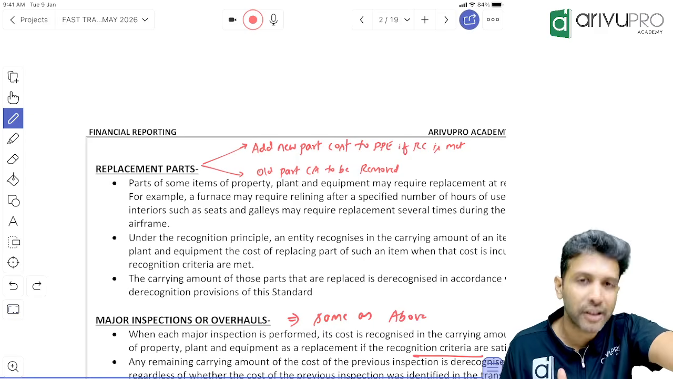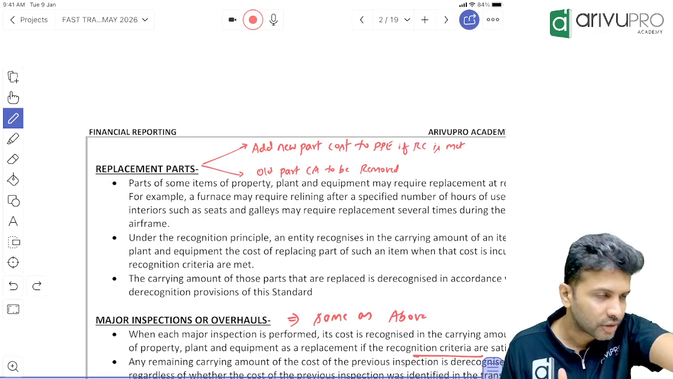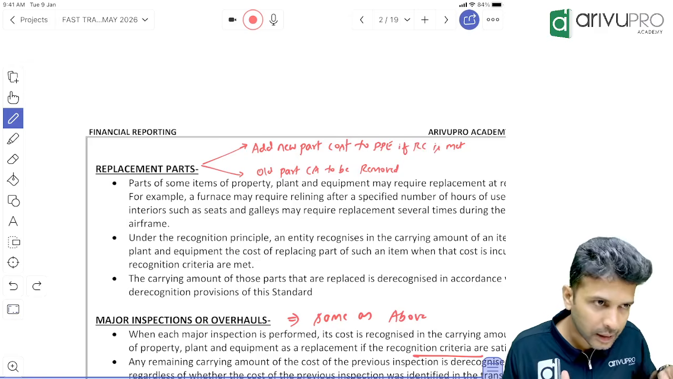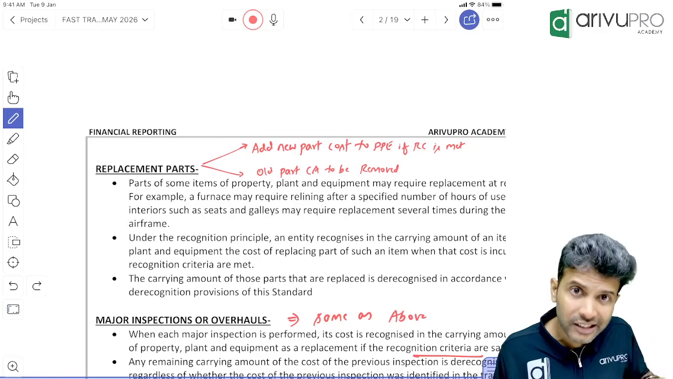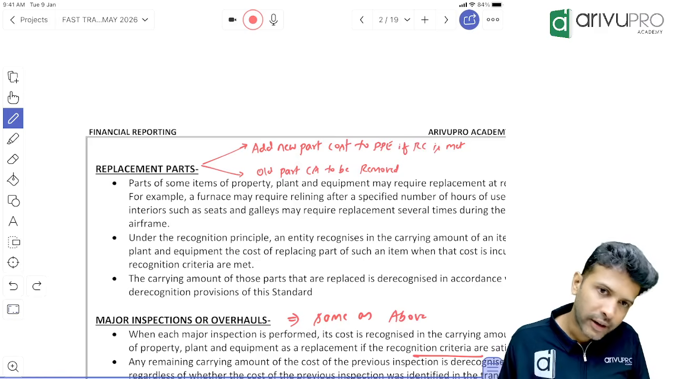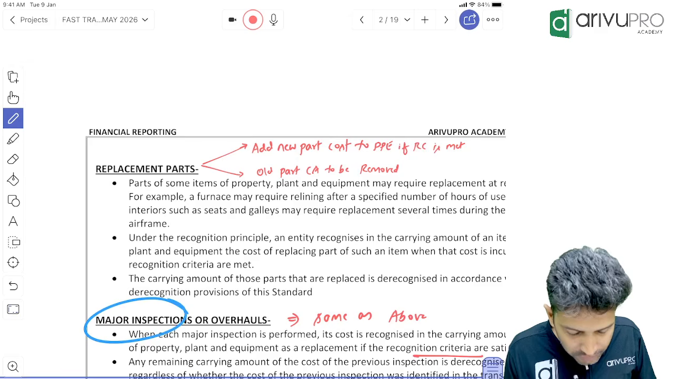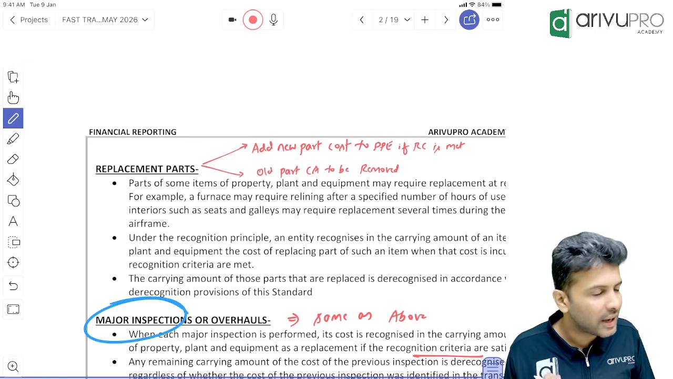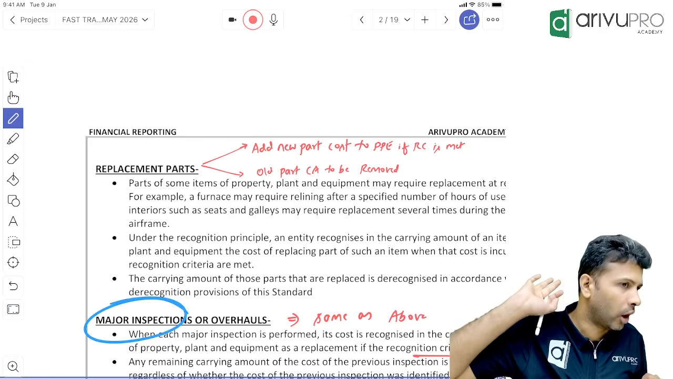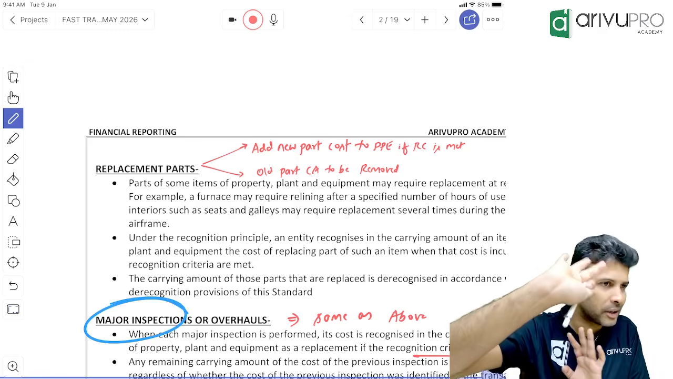Let's say government is saying, the airline companies, you have to get the inspection every 5 years. Airline companies have to get the thorough inspection done every how many years? 5 years. Fine. That we are calling by what name? Major inspection, or we can also call it overhaul. Okay, major repairs or major inspection.